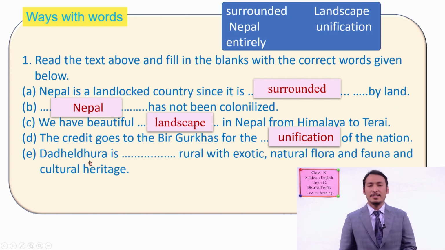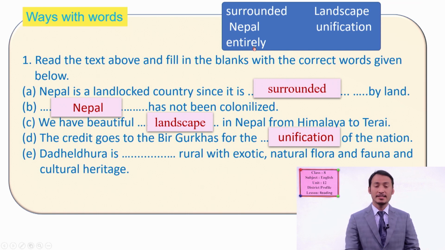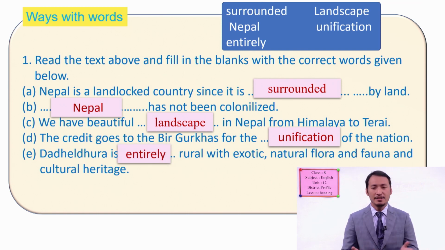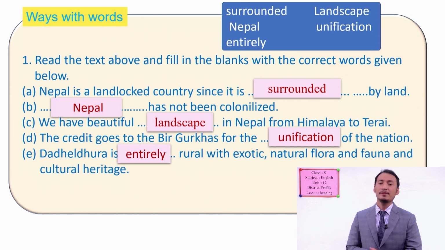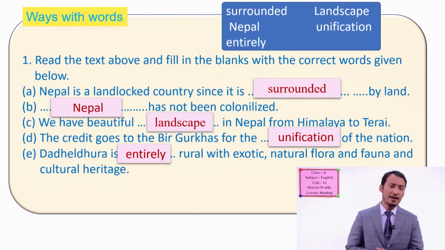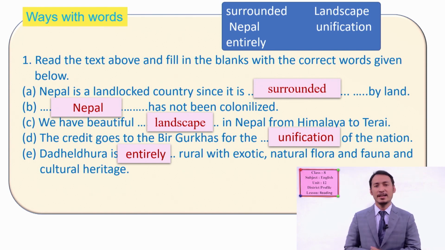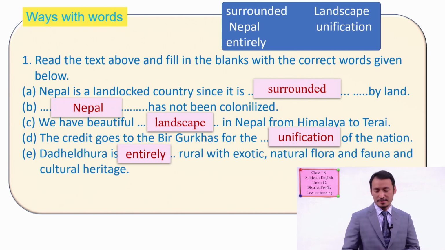Now the last sentence: Dadeldhura is entirely rural, meaning completely rural. There are no big cities. With exotic, meaning strange and new, natural flora and fauna. Flora means plants, fauna means animal life. And cultural heritage: we have different types of cultural heritage there. They follow different styles of culture, and their celebrations are different from the other districts of Nepal.